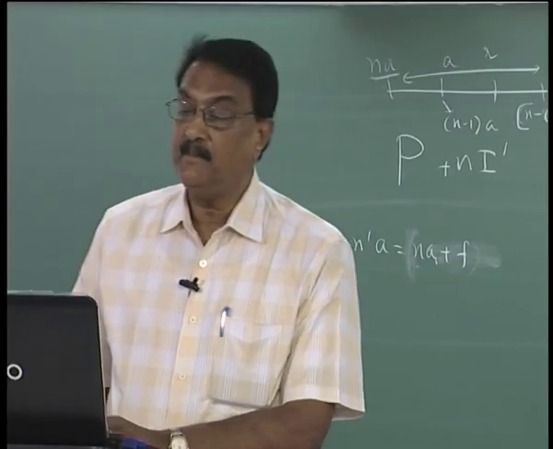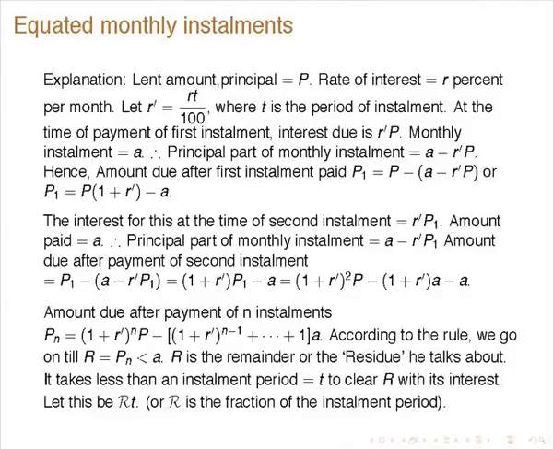Let the amount of principal be P, rate of interest R percent. Call R prime as RT by 100, where T is the period of installment. At the time of the first installment, interest due is R prime P, and the monthly installment is A. The principal part of the monthly installment is A minus R prime P, because interest is this and principal part is this. So the amount due after the first installment is P minus this. You have paid A, and then you have calculated how much of the principal you have cleared.